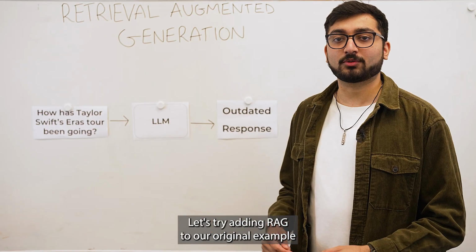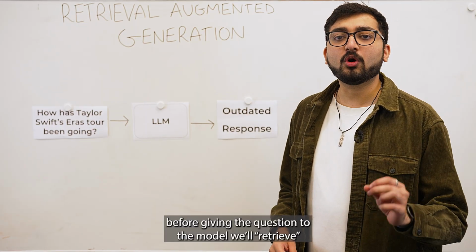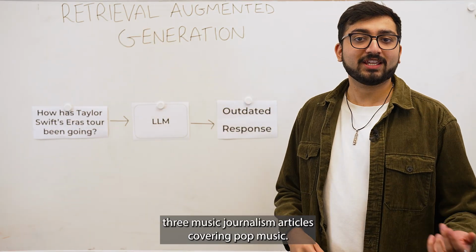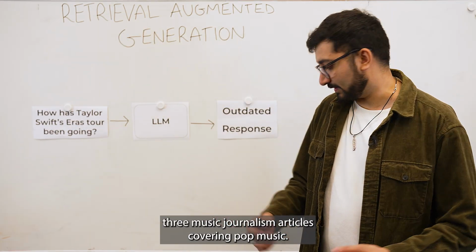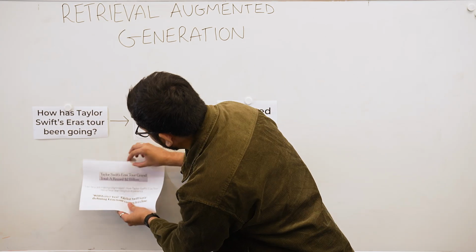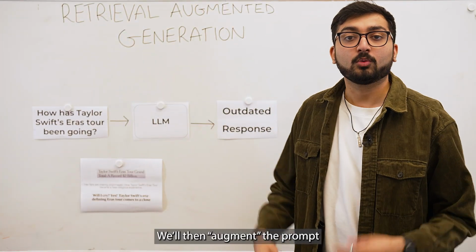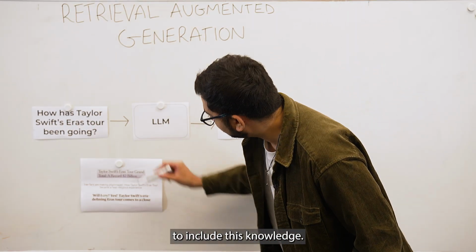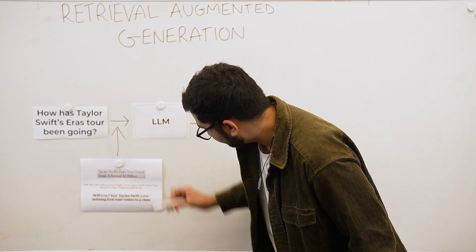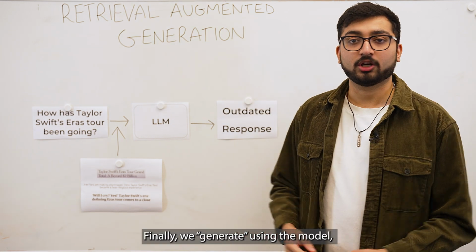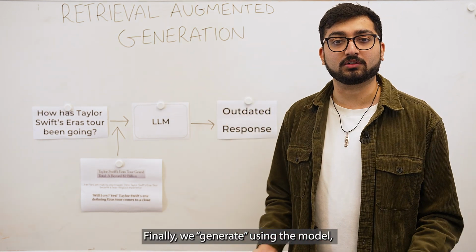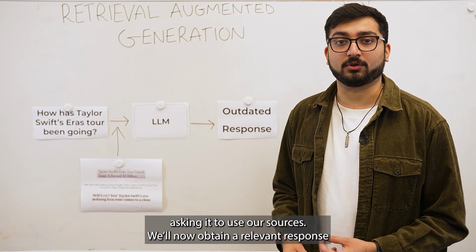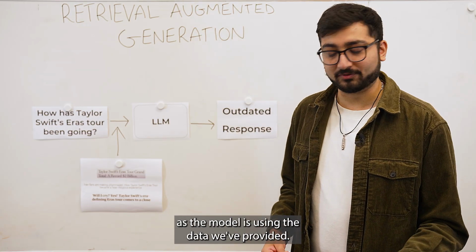Let's try adding RAG to our original example. Before giving the question to the model, we'll retrieve 3 music journalism articles covering pop music. We'll then augment the prompt to include this knowledge. Finally, we generate using the model, asking it to use our sources. We'll now obtain a relevant response as the model is using the data we've provided.